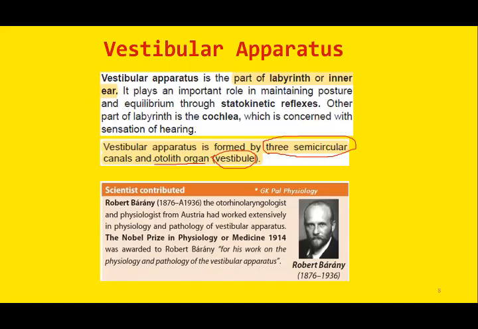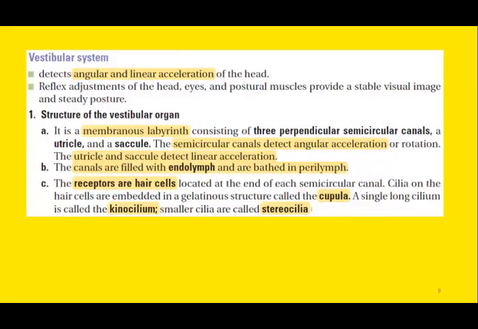Otolith organs are for detection of linear acceleration. Semicircular canals are for detection of angular acceleration. So the complete vestibular system is for detection of both angular and linear acceleration, where angular acceleration is detected by the semicircular canals and linear acceleration is detected by the otolith organs, namely utricle and saccule.